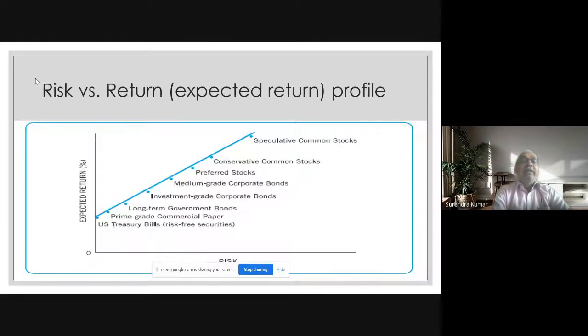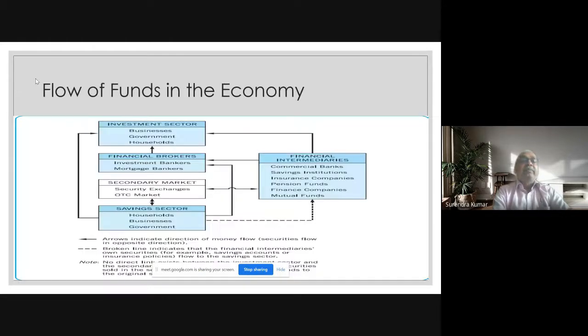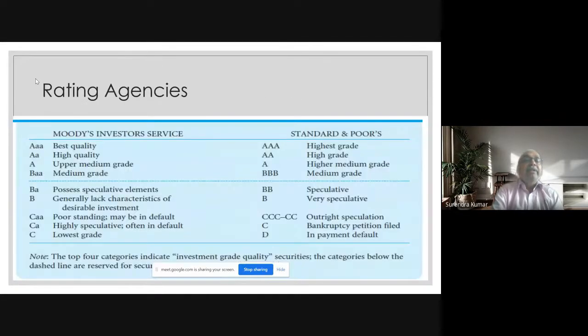Okay, moving on. This is the slide that I had shown. In the next classes, we'll have a broader overview of how the economy has the flow of funds. And this is what I was talking about, the rating agencies. These are two internationally recognized rating agencies, Moody's and Standard and Poor's.